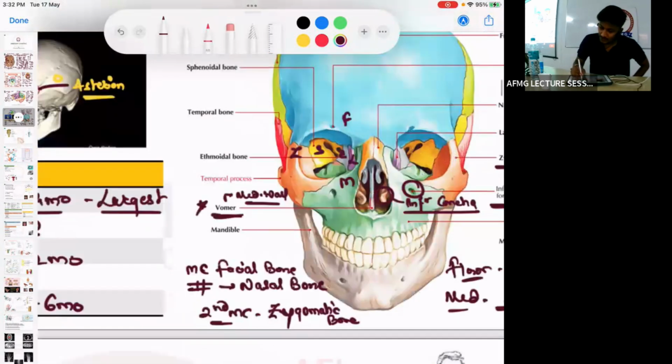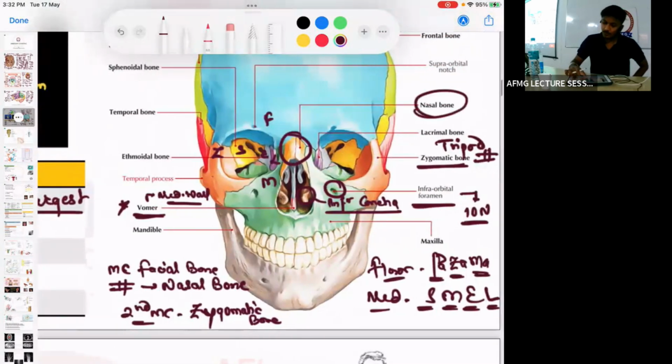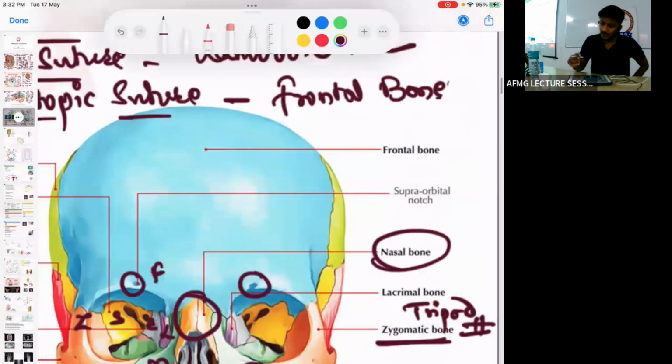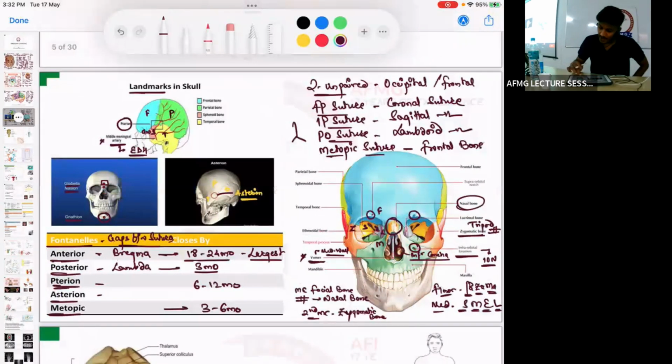Okay, the orange colored one, this is the nasal bone. And on the orbit we have this notch known as the supraorbital notch. What do we call this? The supraorbital notch. And the ridge is called the supraorbital ridge. And the junction of the two supraorbital ridges is called the glabella.